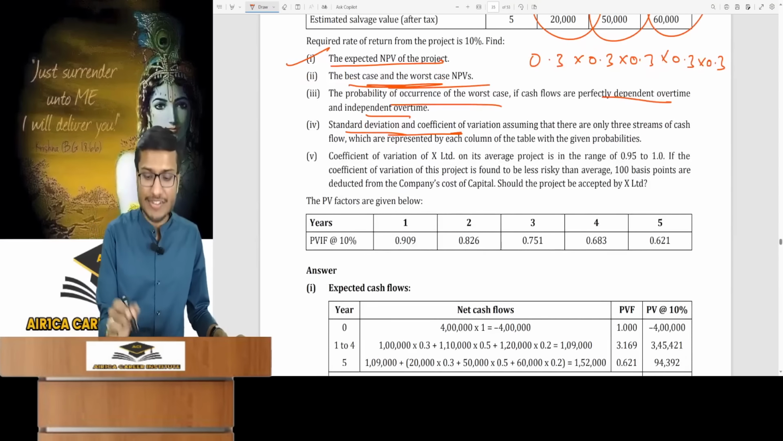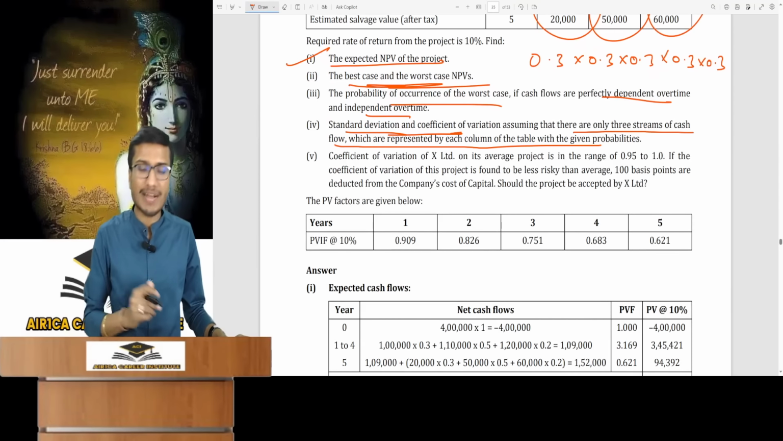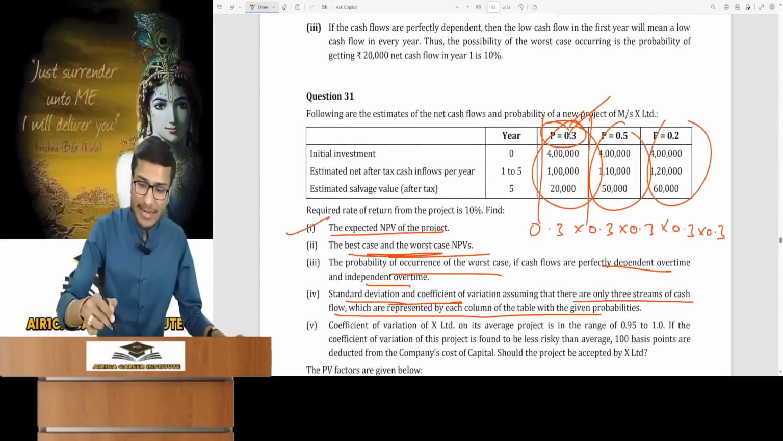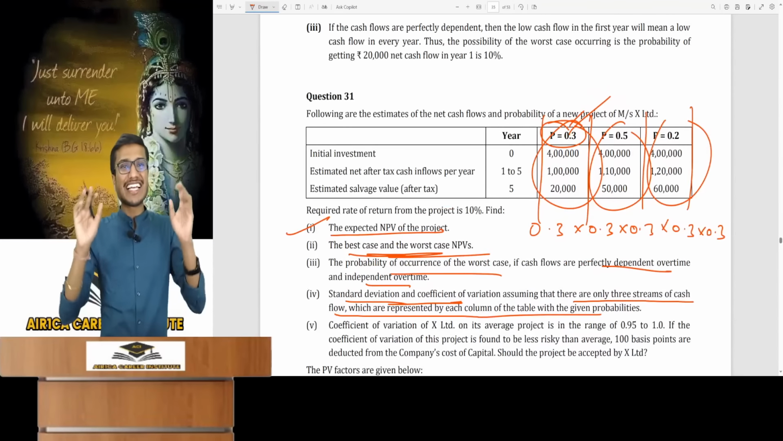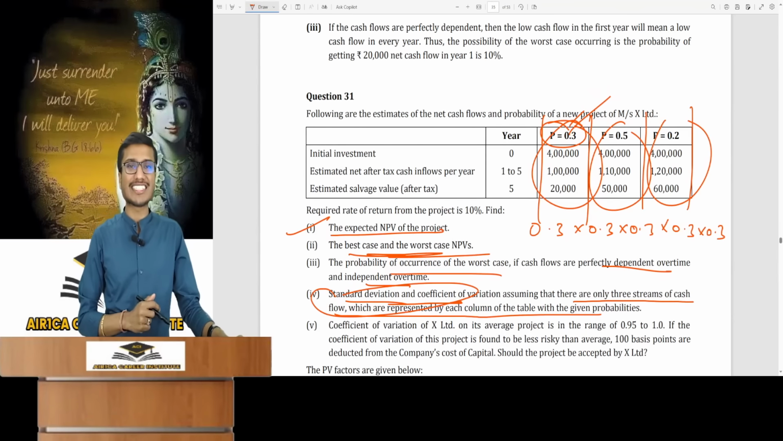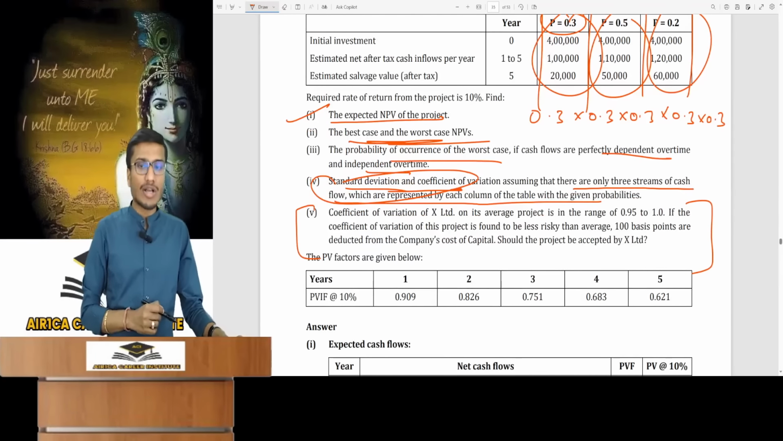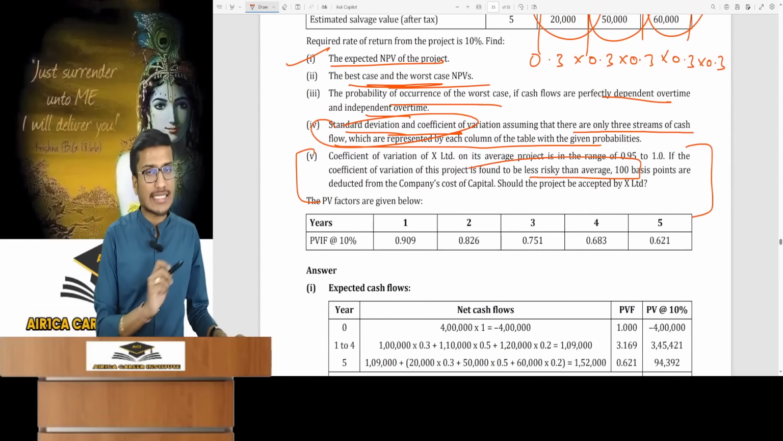Then standard deviation and coefficient of variation were asked, assuming the 3 cash flow streams represented by each table column. These are 3 distinct streams, namely the worst, the best and most likely outcomes. You calculate standard deviation and coefficient of variation assuming perfect dependency. A different scenario is given in the last case. And in that case, the discounting rate was changed.